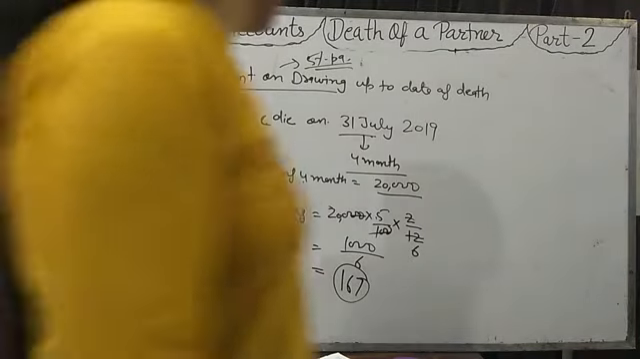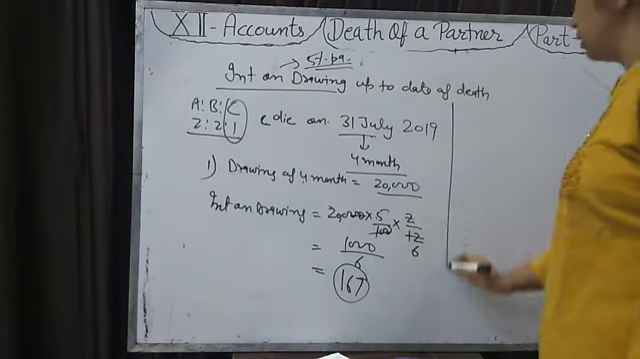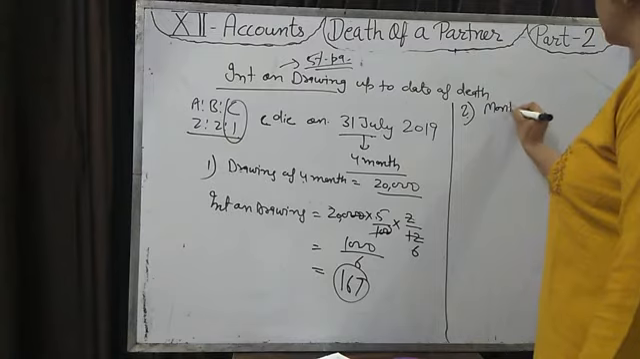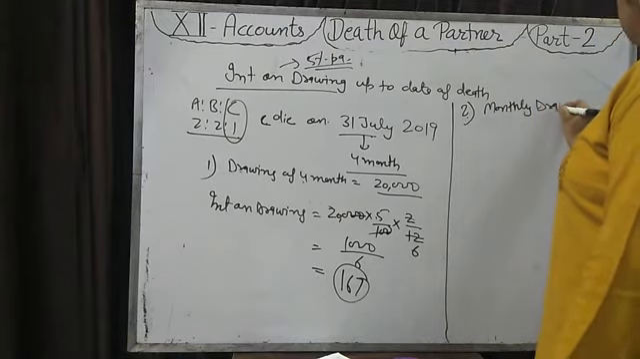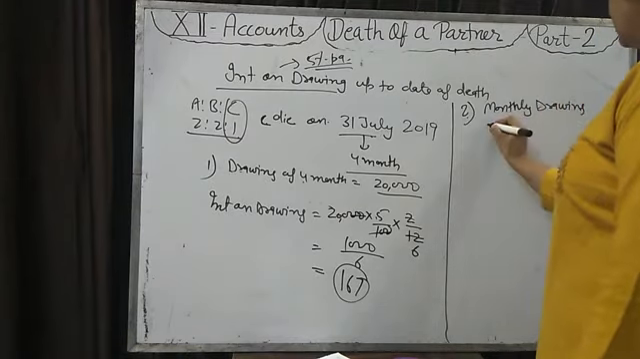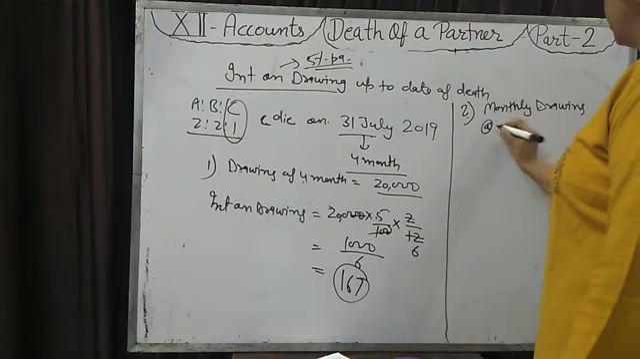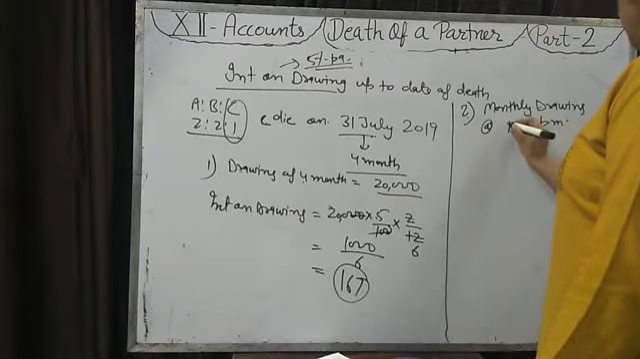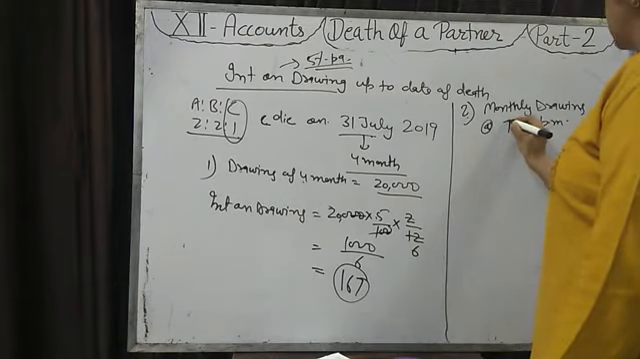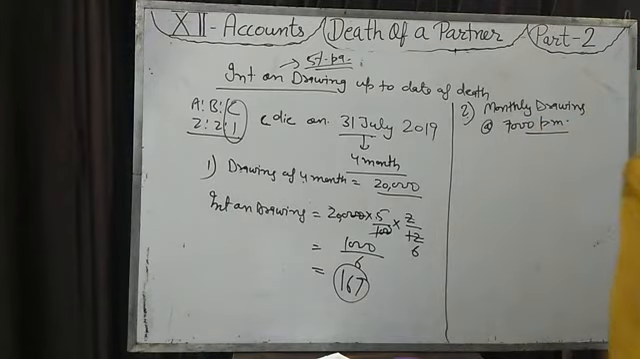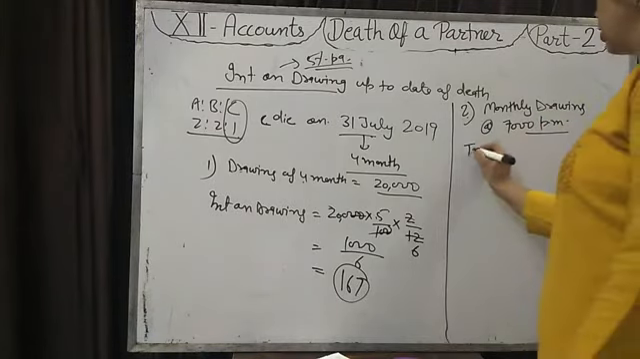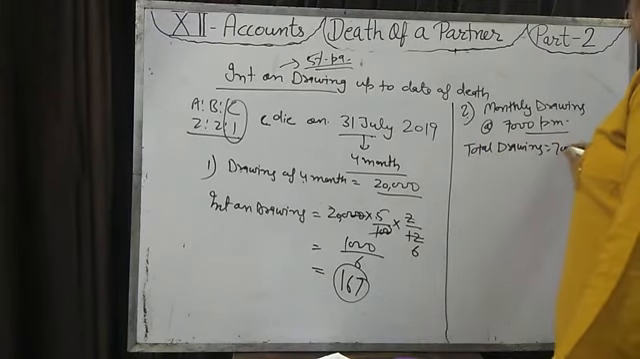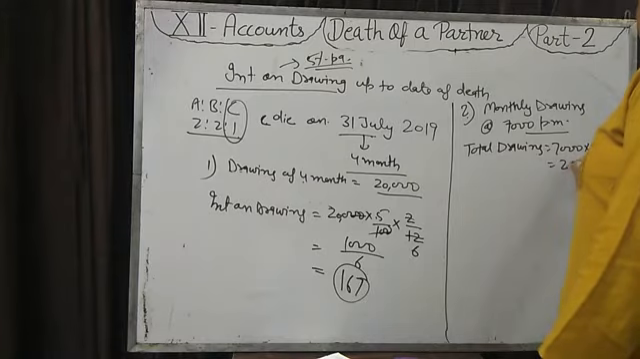But if drawing is given monthly, at the rate of, say, 7000 per month, then the total drawing up to the date of death is 7000 multiplied by 4, which comes to 28,000.